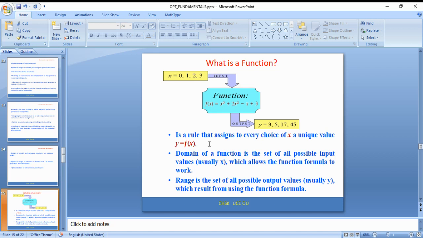In that sense, assigning every value of x a unique value. If you give an input, you will get a corresponding unique output. Whatever values we give, if the function is defined for all possible inputs, then corresponding to those, we will get the corresponding output within the given range of values.